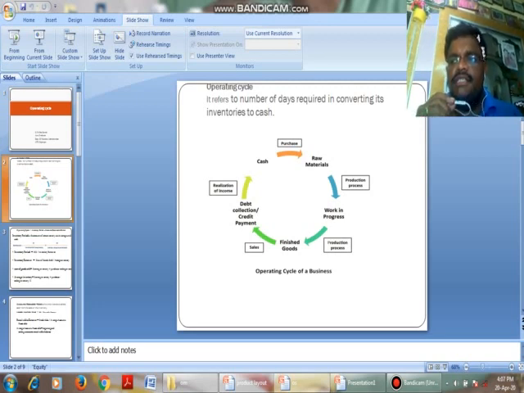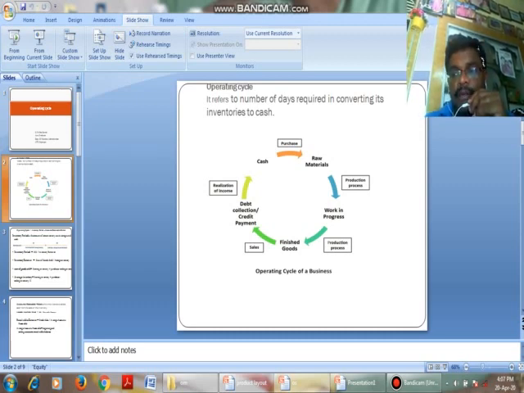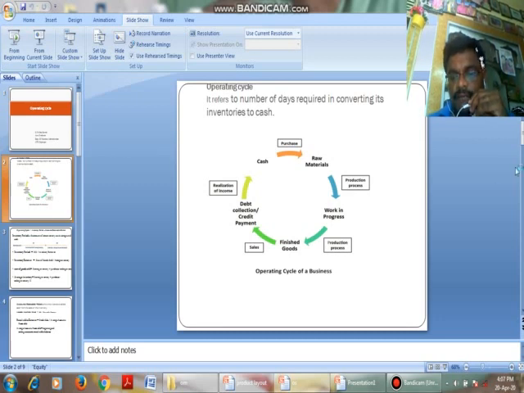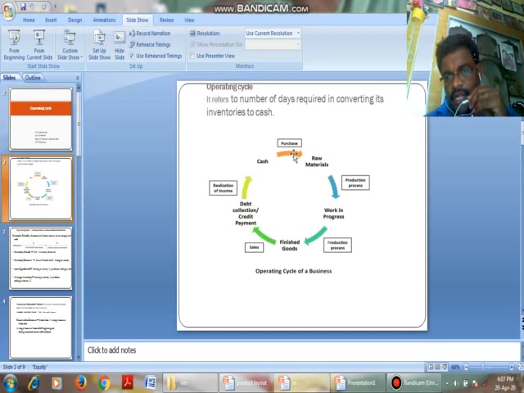We call this the operating cycle. Here, first we purchase the raw material. This is the first phase, and then this raw material goes for the production process. In the production process the raw material is converted into work in process.